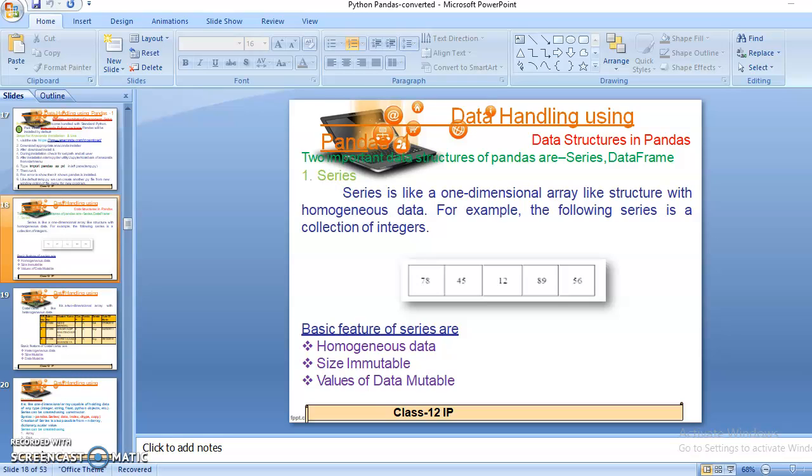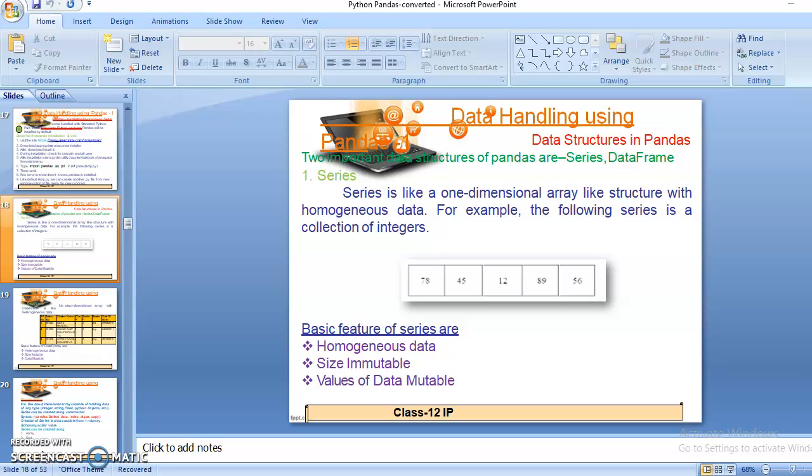So students, data structures are like a container that is used to store the data in itself. Okay, so here we will discuss today two important data structures of pandas that are as following. The first one is series and the second one is the data frame. So we will start with the very first important data structure of pandas, which is series.